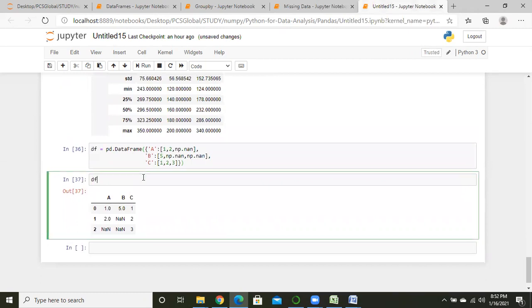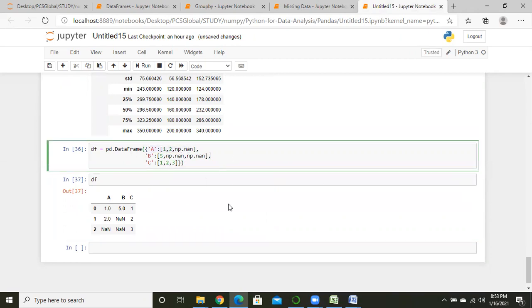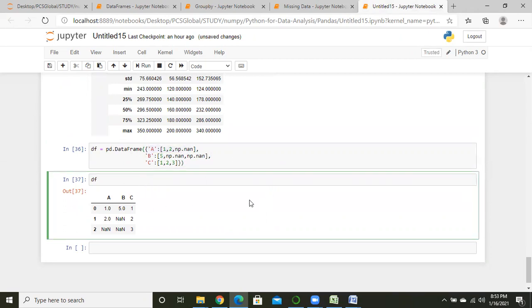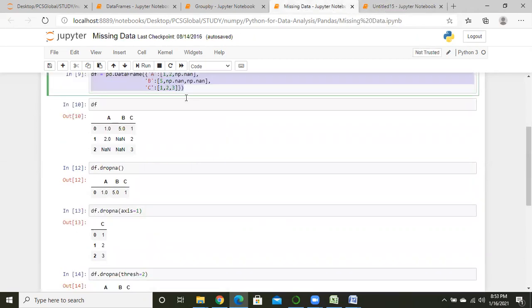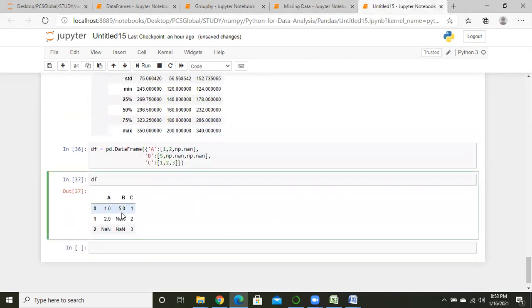So I have made a different data frame, right? This is also a dictionary with A, B, and C. So I have made a data frame. So guys, None means there is no value, right?